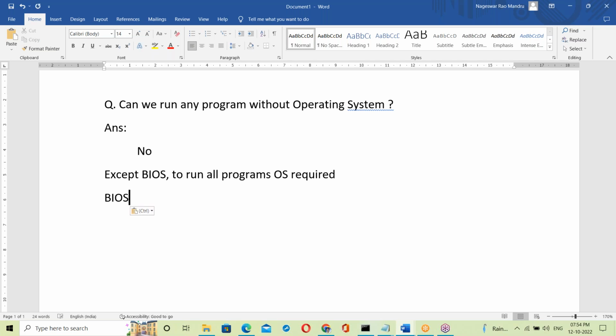What is BIOS? What does BIOS stand for? Anyone guess?